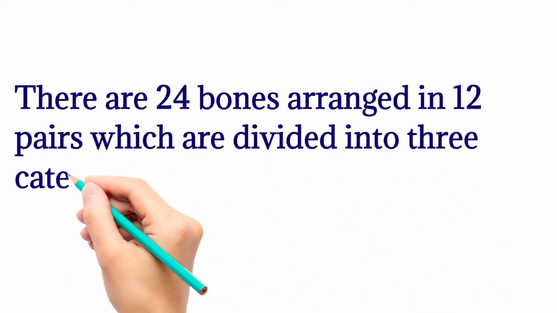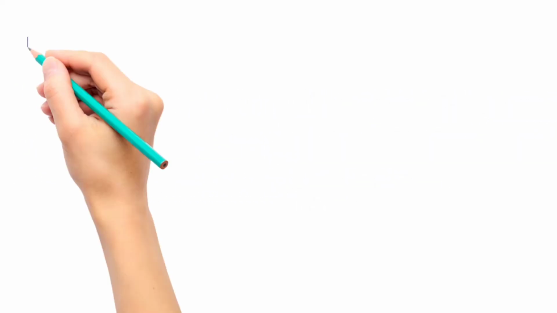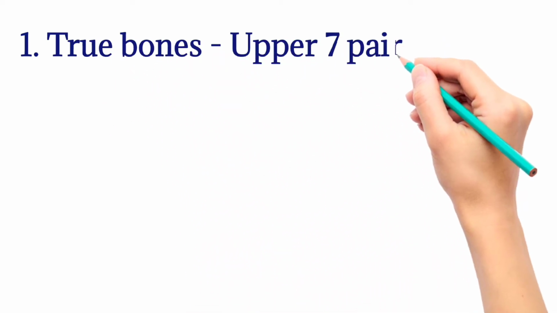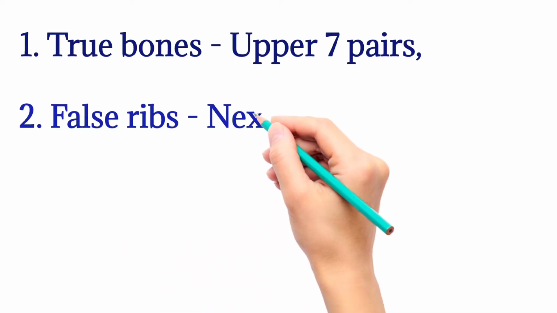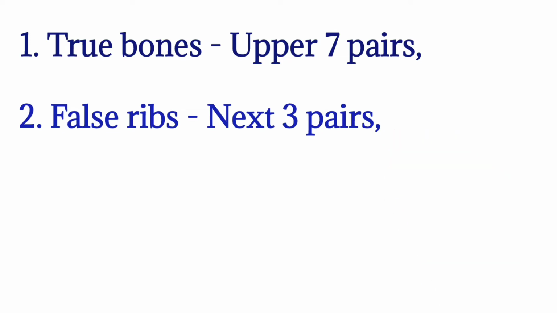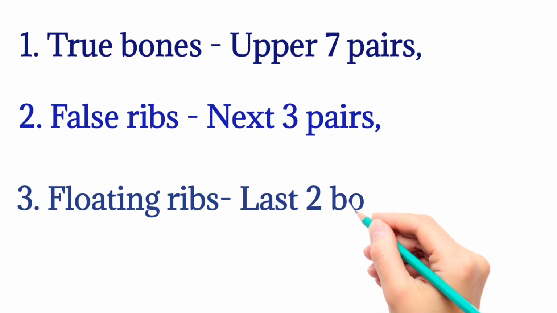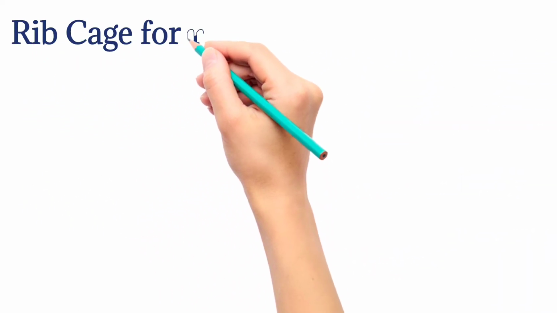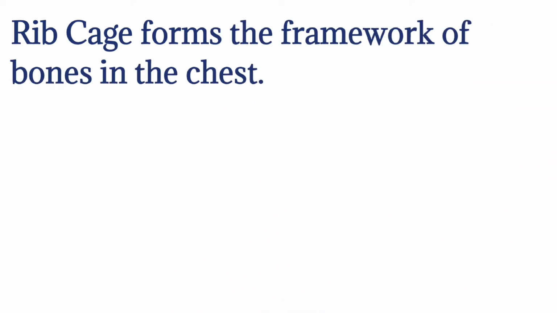There are 24 bones arranged in 12 pairs, which are divided into categories: true ribs, the upper 7 pairs; false ribs, 3 pairs; and floating ribs, the last 2 pairs. That's why the rib cage forms the framework of bones in the chest, which protects the lungs, as we said earlier.